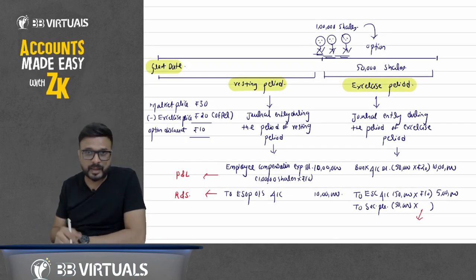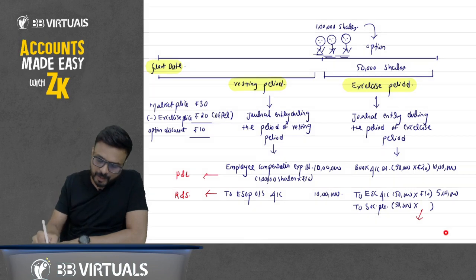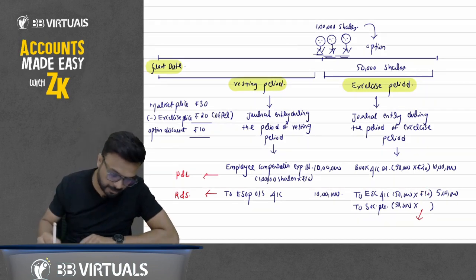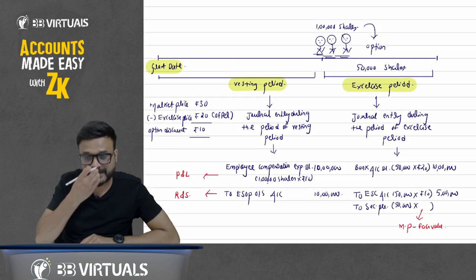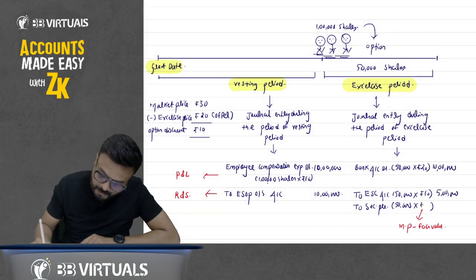We are offering them at rupees 20, but the face value is 10. So here it is market price minus face value. The market price of the share is 30, the face value is 10. So 30 minus 10, that comes to rupees 20.